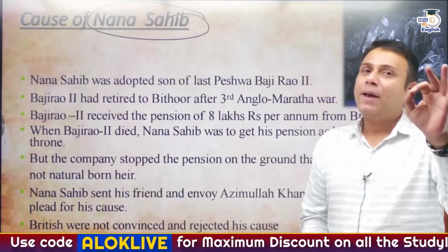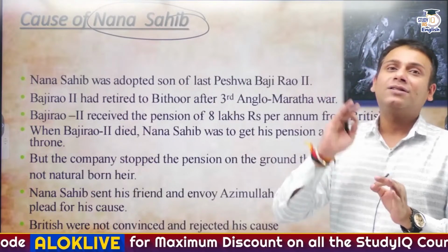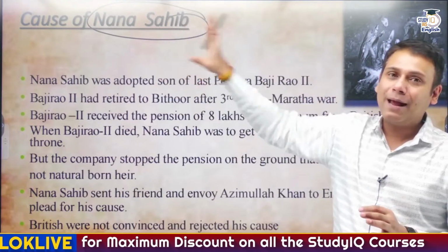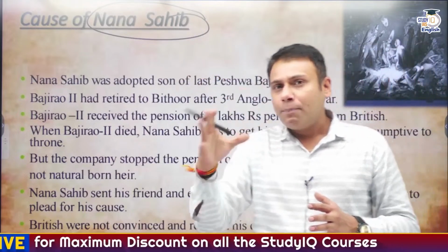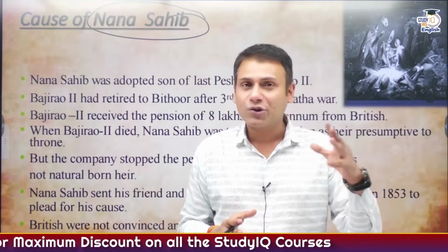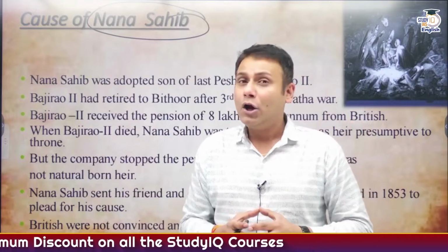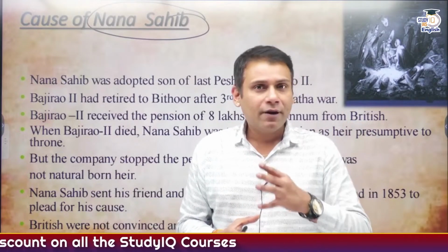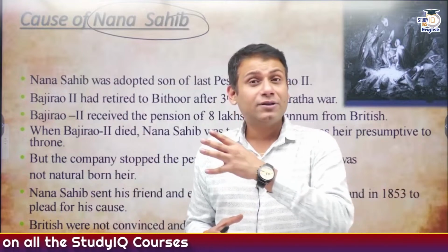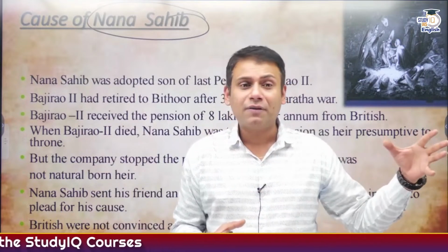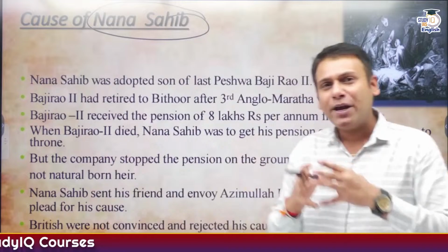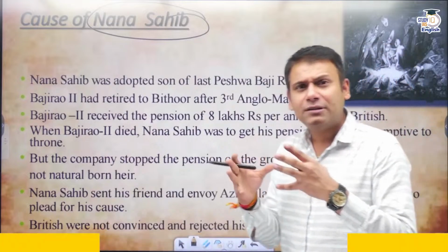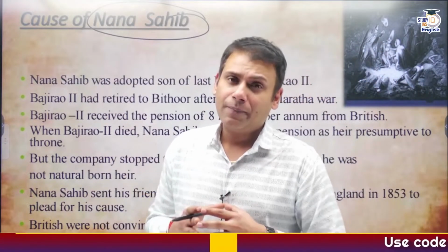After the death of Peshwa Bajirao II, Britishers denied giving the pension to Nana Sahib Peshwa. Nana Sahib Peshwa sent one of his close associates, Azimullah Khan, to negotiate with the Britishers. Forget about negotiating, Britishers did not hear any further demands of Nana Sahib Peshwa. So Nana Sahib Peshwaji had a strong vengeance against the Britishers.